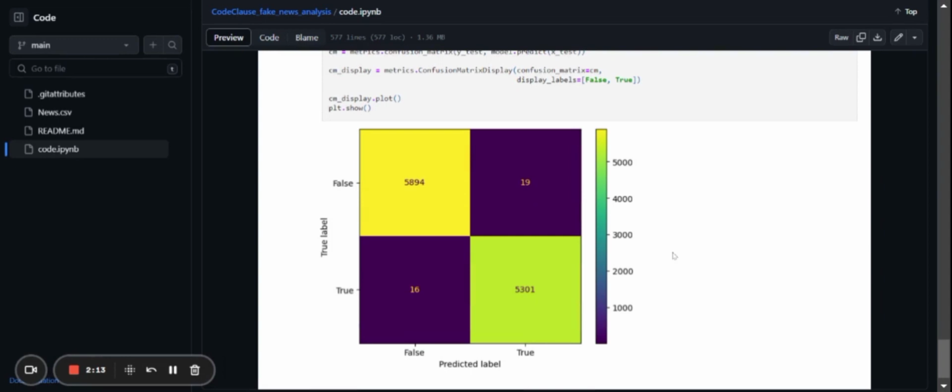Conclusion: the code demonstrates a text classification approach for fake news analysis. It preprocesses the text data, visualizes word frequencies, and builds machine learning models to predict whether a news article is real or fake. The model's performance is evaluated using accuracy scores, and insight into classification performance is gained using a confusion matrix.